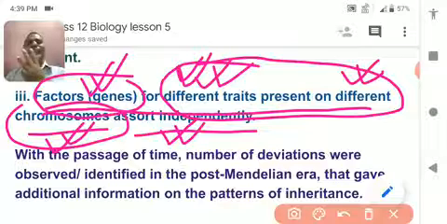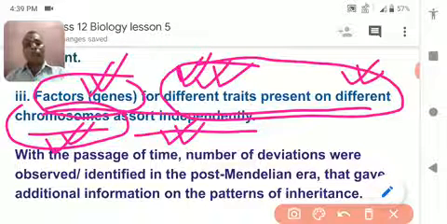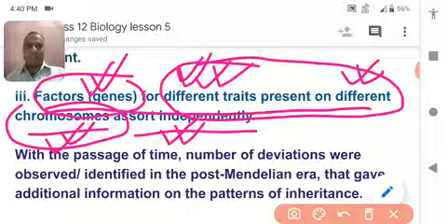That is the third law of Mendel's laws of inheritance, the law of independent assortment. So all the genes are inherited independently from one generation to another, and these produce new combinations or new varieties of organisms with new characteristics.